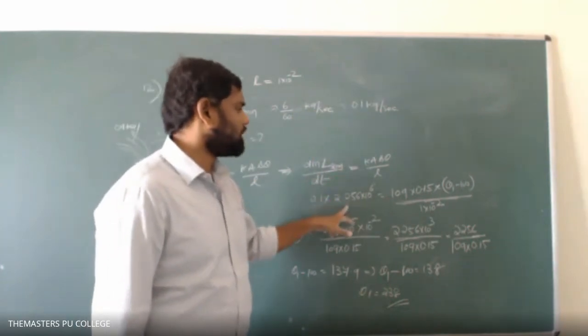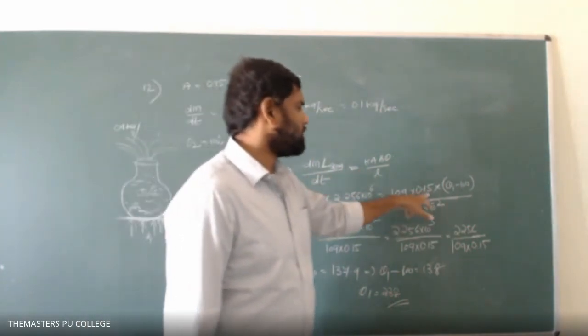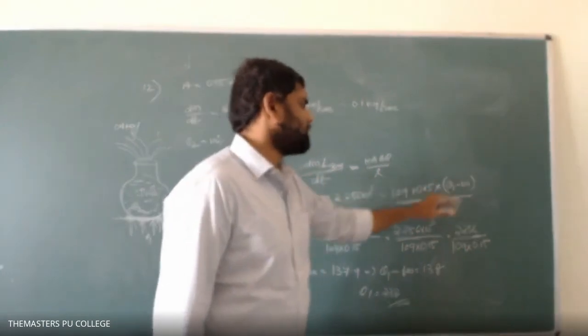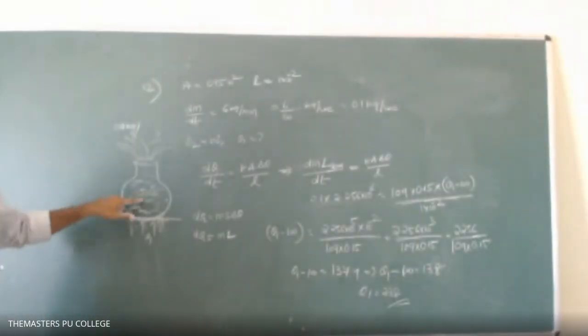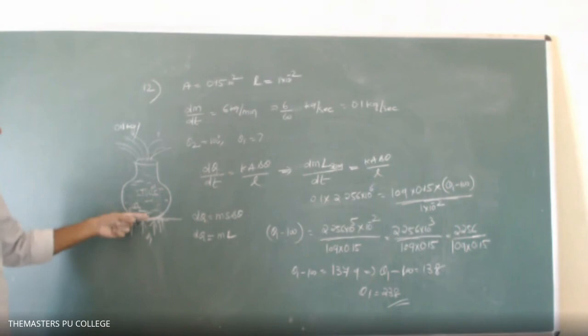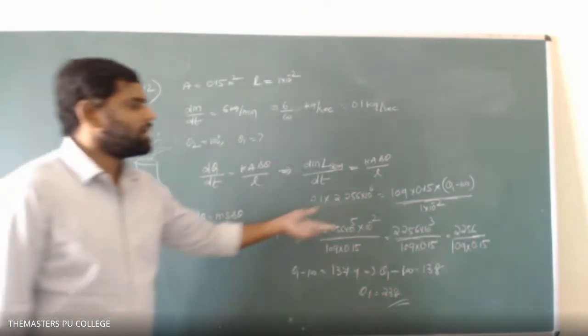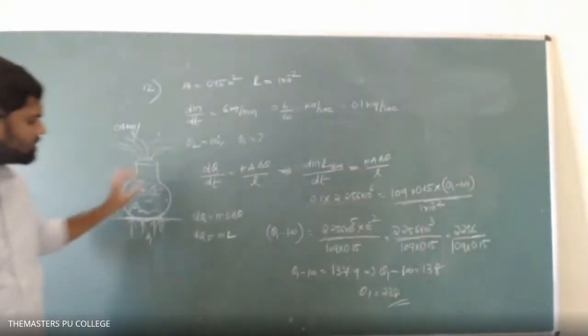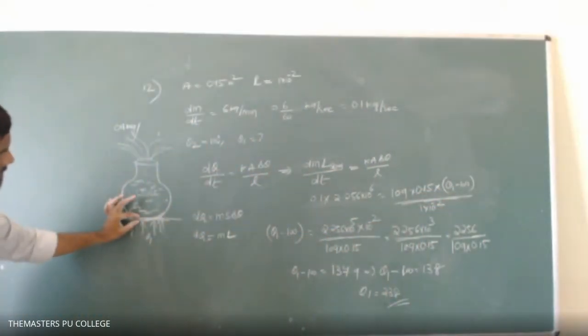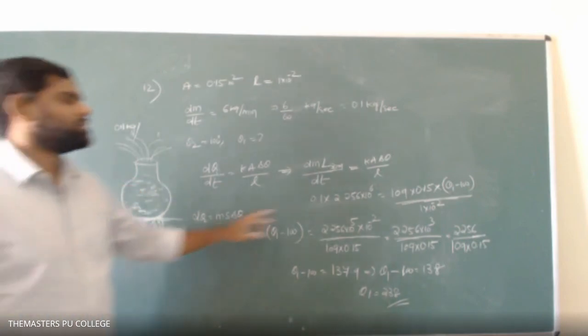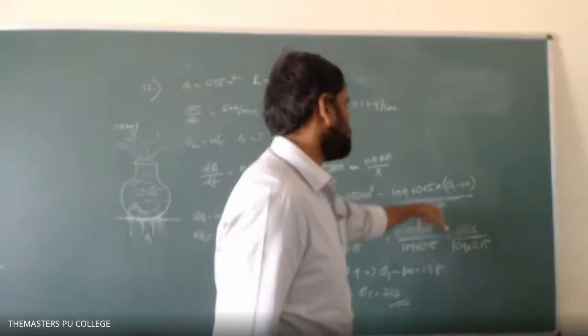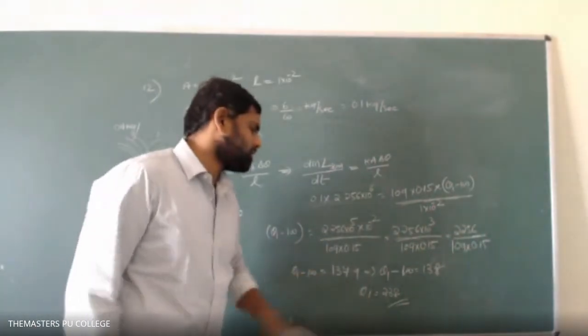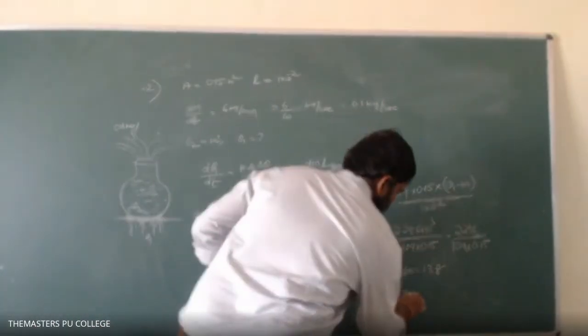Relation: heat of steam they have given, k they have given, area of the boiler they have given, temperature difference. Inside the boiler it is 100 degrees centigrade; just outside the boiler, above the flame, theta 1 is the temperature. Temperature difference equals this. Through what length is the heat flowing? Through this thickness the heat is flowing into the boiler. That's why L equals 1 point. Based on the proper calculation, we got 238 degrees centigrade.